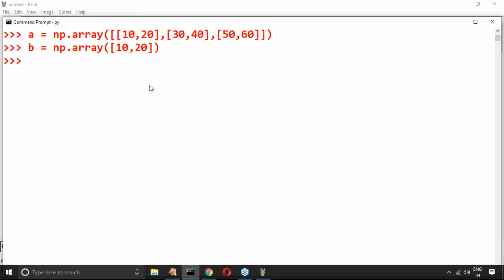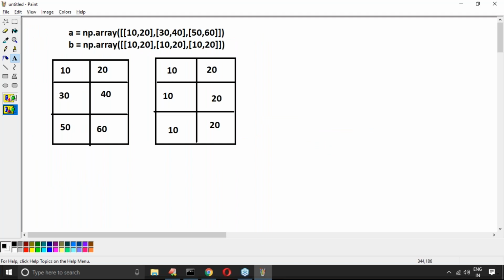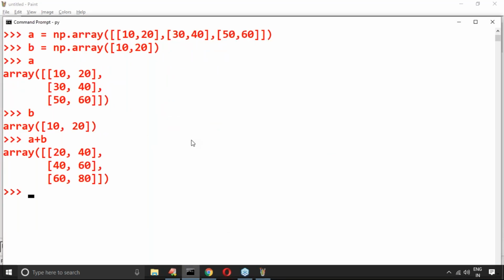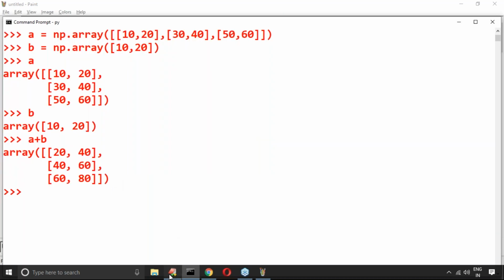Yeah, here shape, all these things are not required. Now A is a 2-dimensional array, B is a 1-dimensional array. A plus B happily is going to happen: 20, 40, 40, 60, 60, 80. Is it our expected answer? Please confirm. 10 plus 10 is 20, 20 plus 20 is 40, 30 plus 10 is 40, 60, and then 80, correct? So in this case, is broadcasting happening or not?